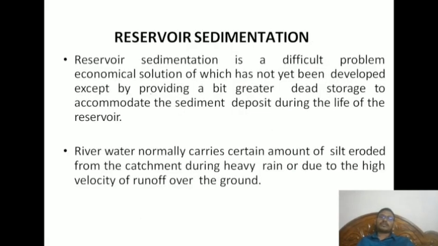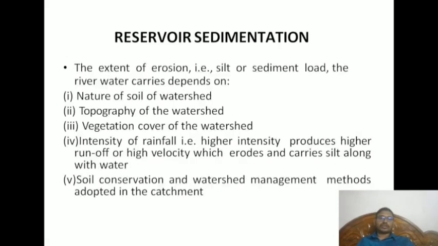Now reservoir sedimentation is a difficult problem, and an economical solution has not yet been developed, except providing a bit greater dead storage to accommodate the sediment deposited during the life of the reservoir. Sedimentation depends on the nature of the soil of the watershed, topography, vegetation cover, intensity of rainfall, and soil conservation and management techniques.